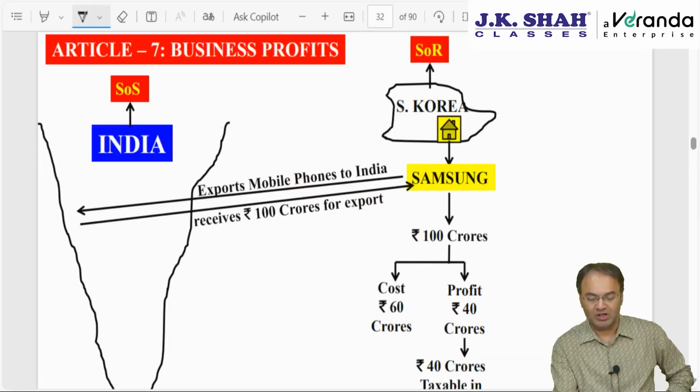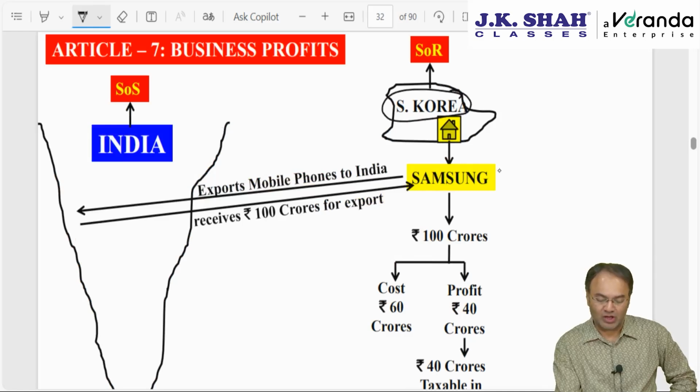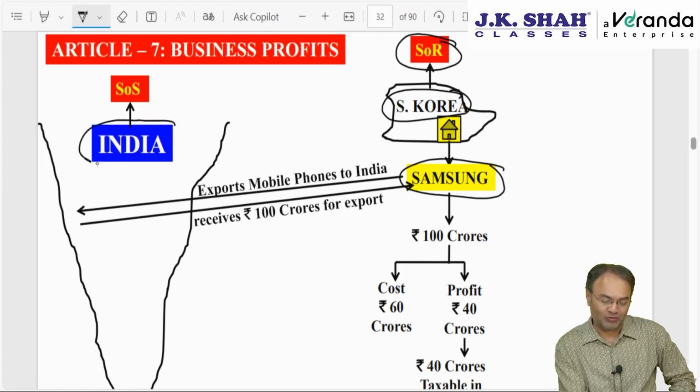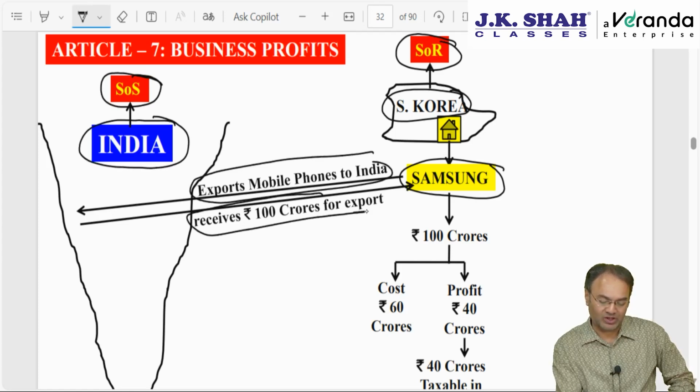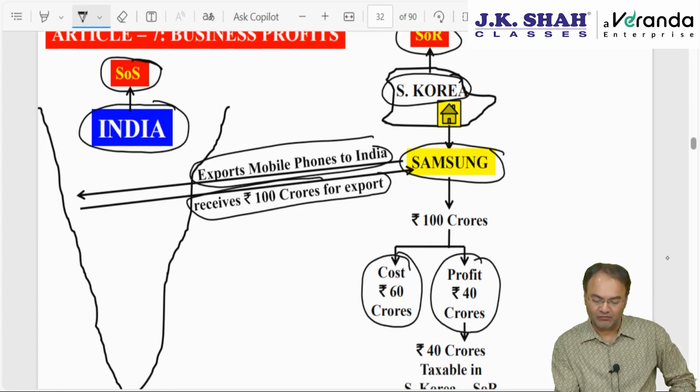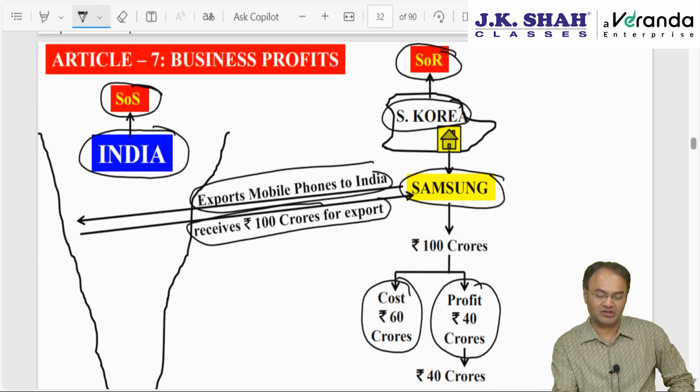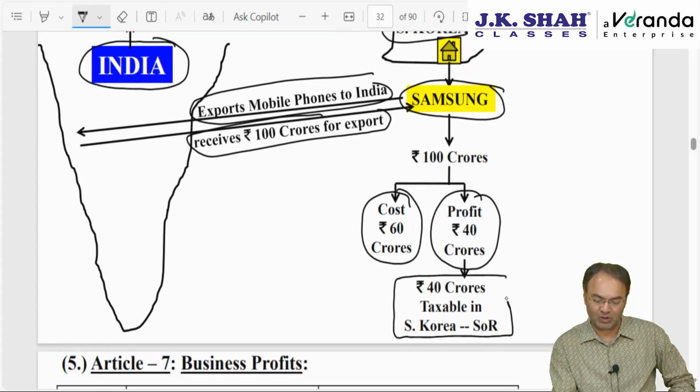So, let's try to understand with the help of an example. In South Korea, there is this company called Samsung. South Korea will be the state of residence. Samsung exports mobile phones to India. India will be the state of source. It exports mobile phones to India worth 100 crore rupees and receives 100 crore in South Korea. Out of 100 crore, 60 crore is the cost of mobile phones, 40 crore is the profit. In which country will this profit be taxable? Answer: the profit will be taxable in SOR only. Profit will be taxable in South Korea.